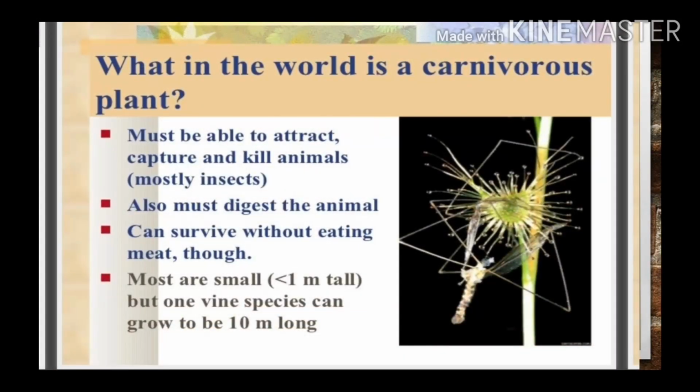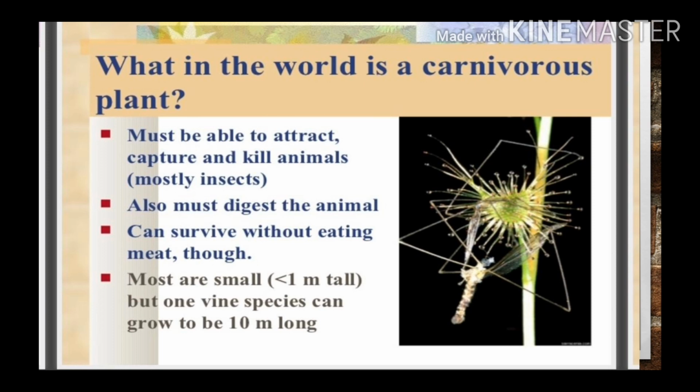So what is a carnivorous plant? These types of plants attract, capture and kill animals. Yes, kill animals. They can eat, capture and kill animals. Many of you have heard that animals eat plants. That is quite normal. But here are some plants that eat animals, mostly insects. Quite interesting, right? These plants also digest the animals.